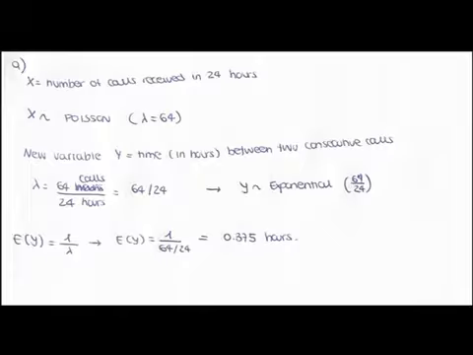Finally, we answer the second question, which is how much time will elapse on average between two calls. We need to find the expected value, which in an exponential distribution equals 1 divided by lambda. So we substitute the values: 1 divided by 64 divided by 24, which is 0.37 hours, the average time between two calls.